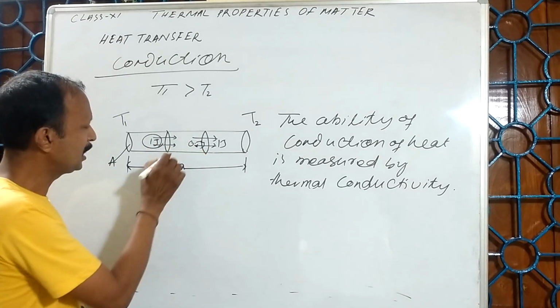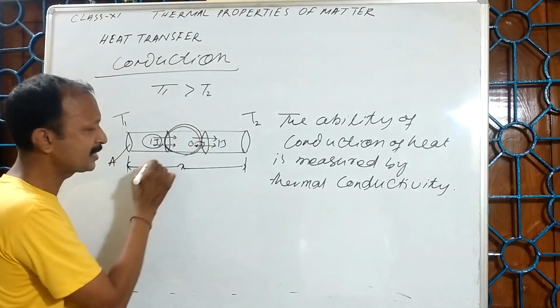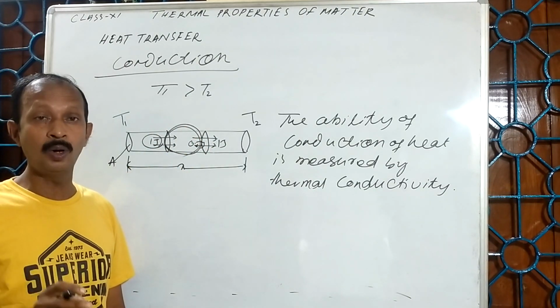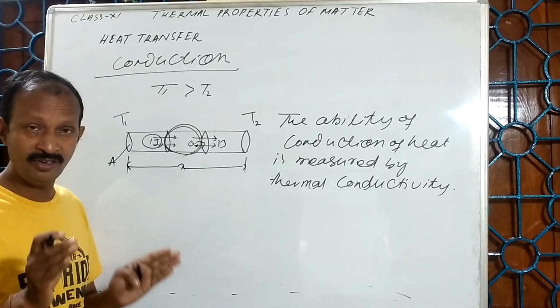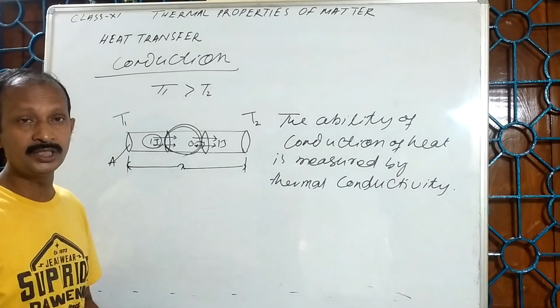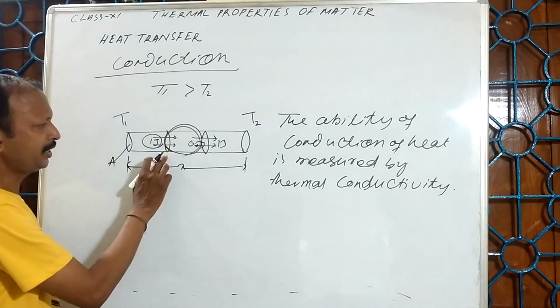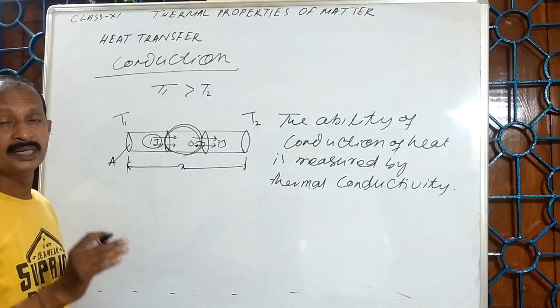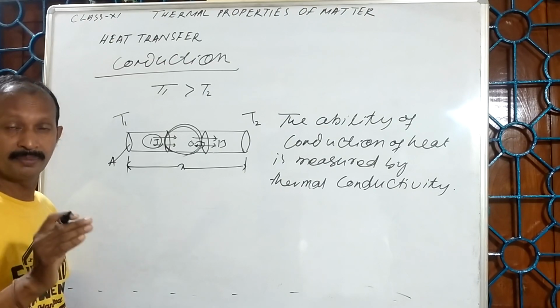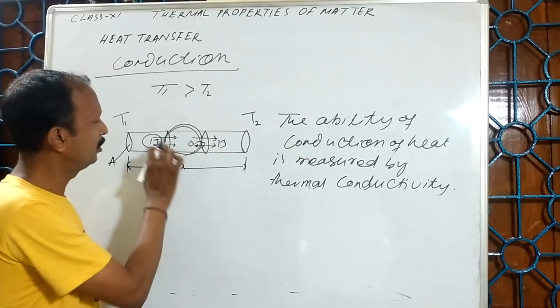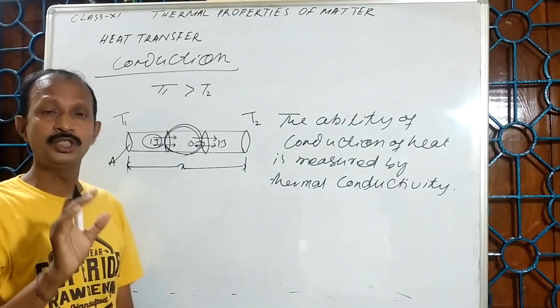After some time, the amount of heat gathered in this area will increase, which is practically impossible. So, I said that after sufficient time, a state is reached where the temperature at any point will be equal. So, the area of cross section is uniform.